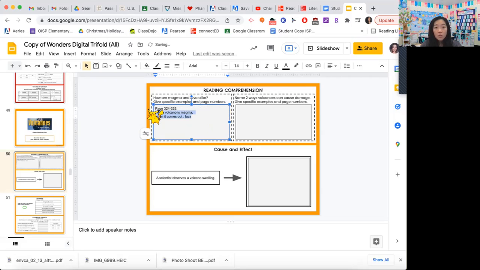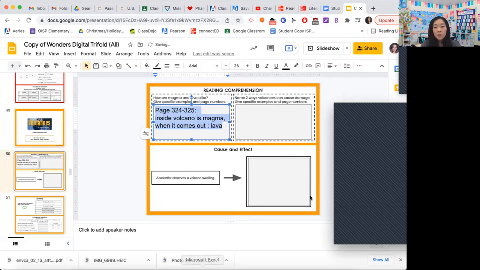Did we copy that? Yes, you can. I'll copy paste it right now. Okay, I'm going to put it in the chat for you guys. So page 324 to 325, inside volcano is magma. When it comes out, it's lava, okay? You can even make it simpler. You could just write inside magma, outside lava.